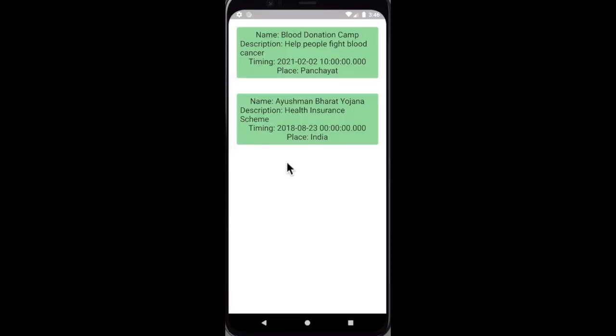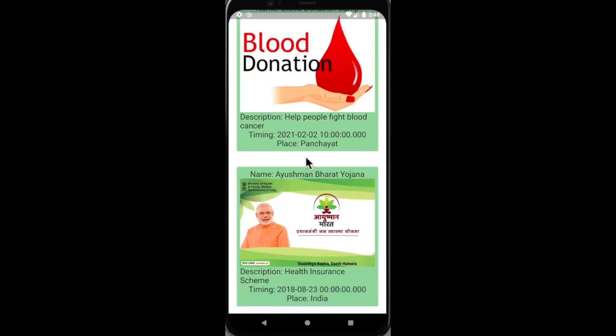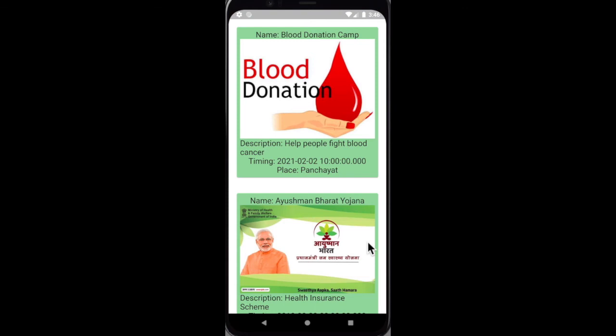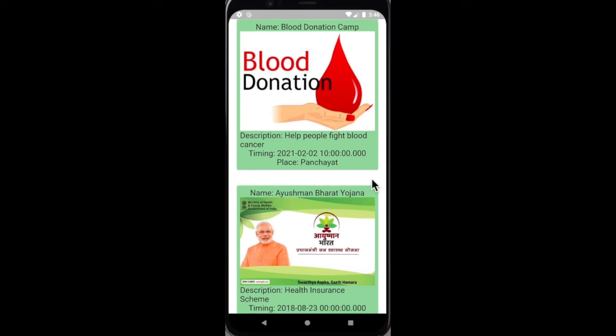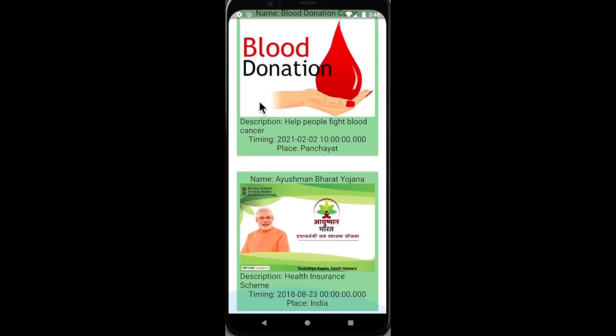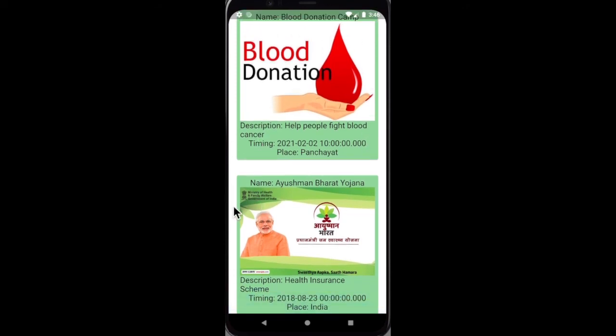Another important feature is events. This events feature is also dynamic, connected with Firebase as the backend. Here the admin can add new events like blood donation camps or any healthcare camps that are being organized, so as to notify people in emergency. Also here the admin can add some of the schemes which rural people don't know. So this feature is very much helpful in that way.